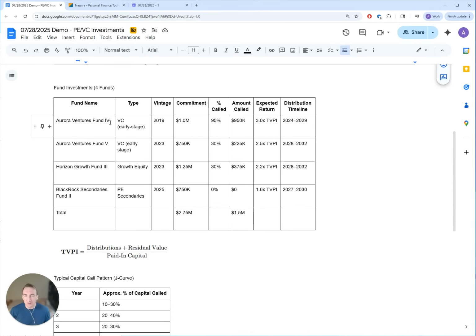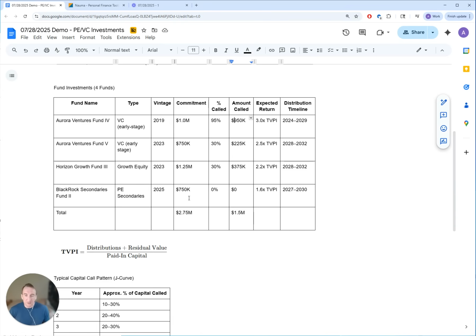Aurora Ventures Fund 4, vintage is 2019, so they committed $1 million into that fund, and most of the capital has already been called, so it's a closed fund, and we don't expect that general partners will call more. The expected TVPI is 3.x, and distributions are going to be between 2024 and 2025, so they already started.